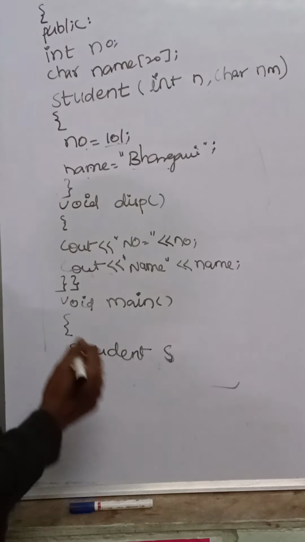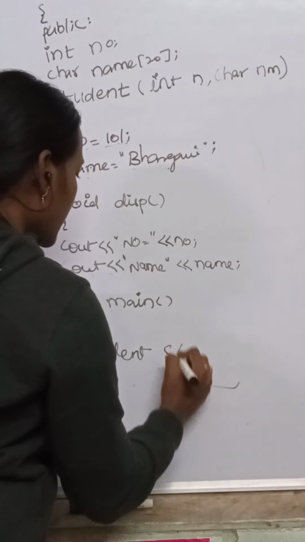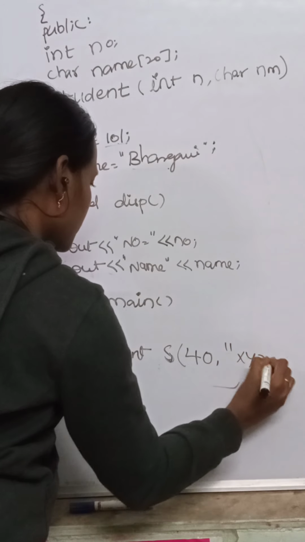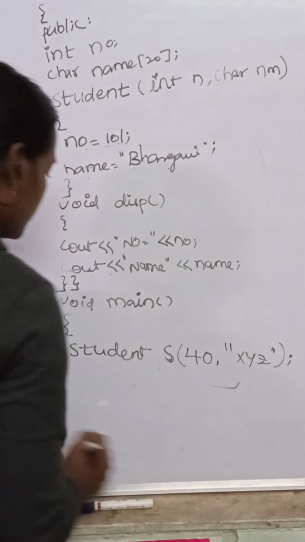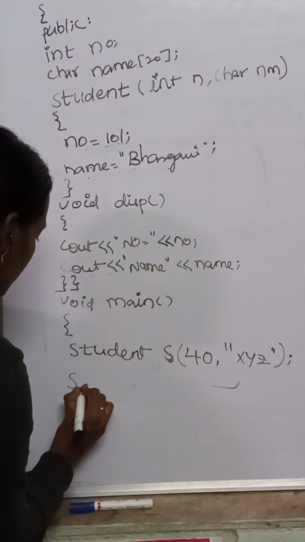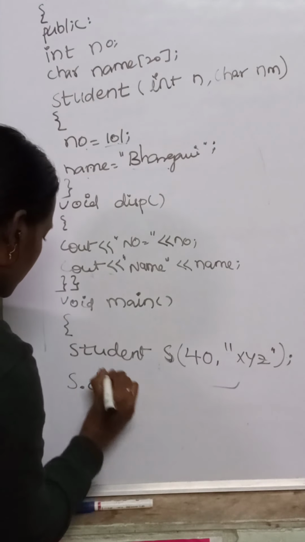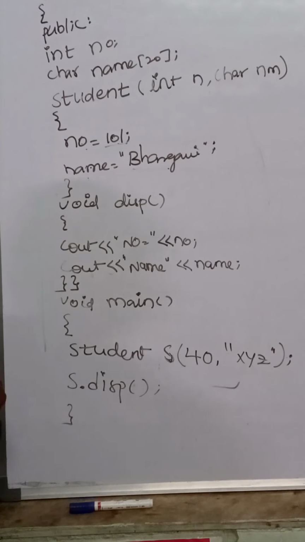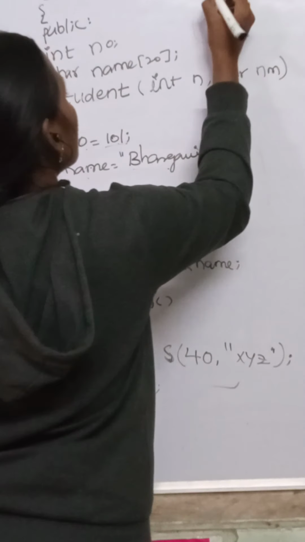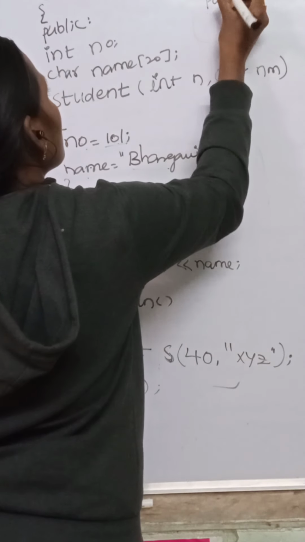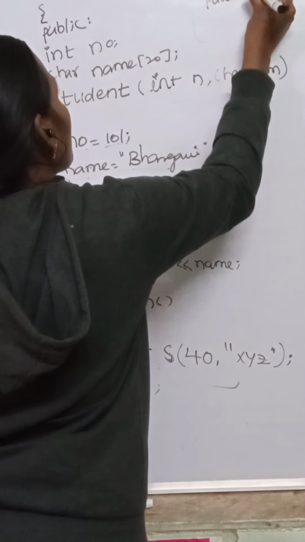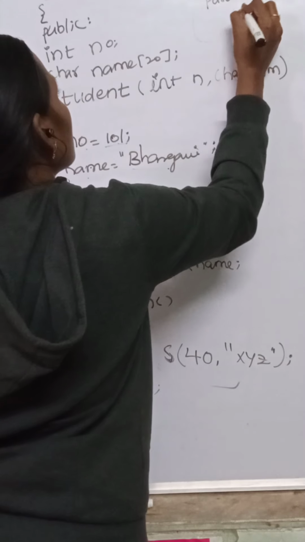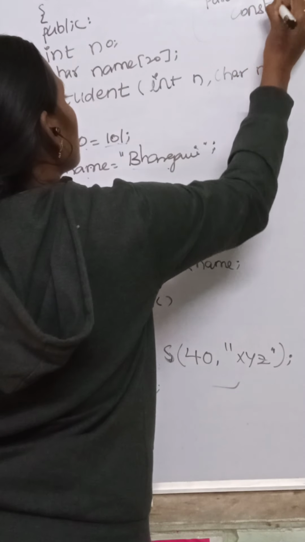Now here from this constructor I am passing parameters, right? So this program is for the parameterized constructor.